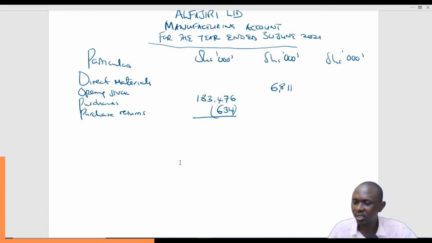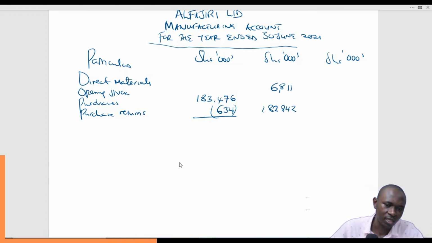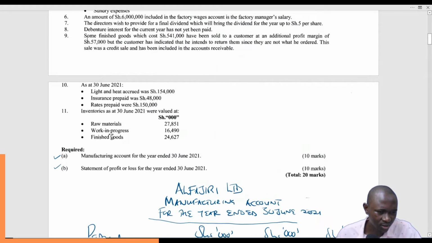That gives us 182,842. That is our purchases. Then we look for closing stock of raw materials.